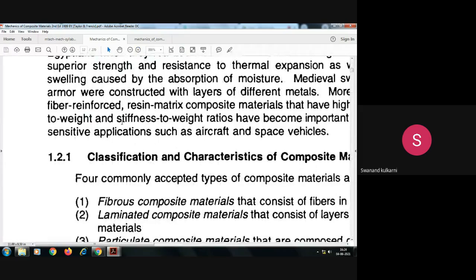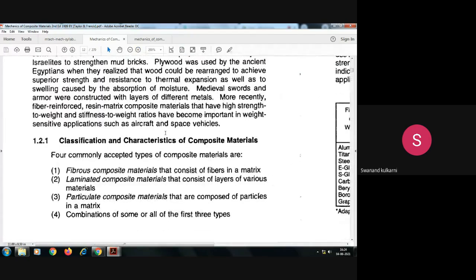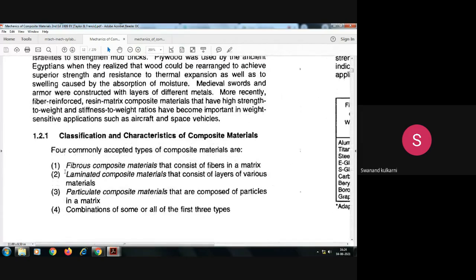Here you can see the classification and characteristics of composite material. For commonly accepted types of composite materials, first of all, fiber composite material consists of fiber in a matrix. Yesterday we were discussing based on the reinforcement size, and we have seen particulate reinforcement, short fiber reinforcement, long fiber type of reinforcement, monofilament type of reinforcement, then laminated type.